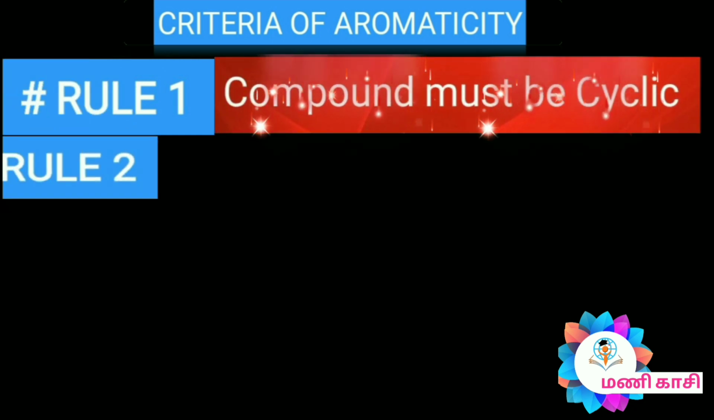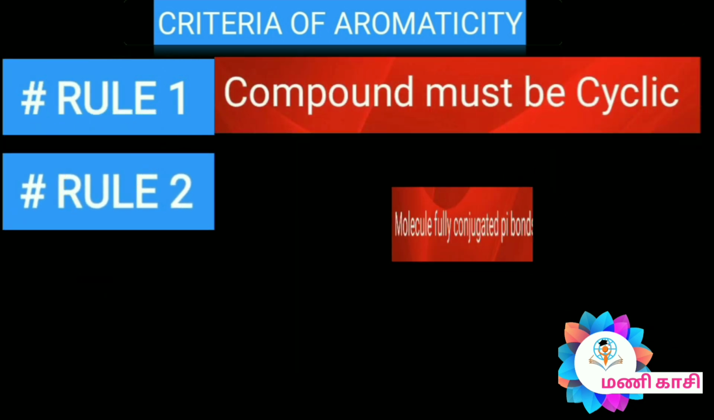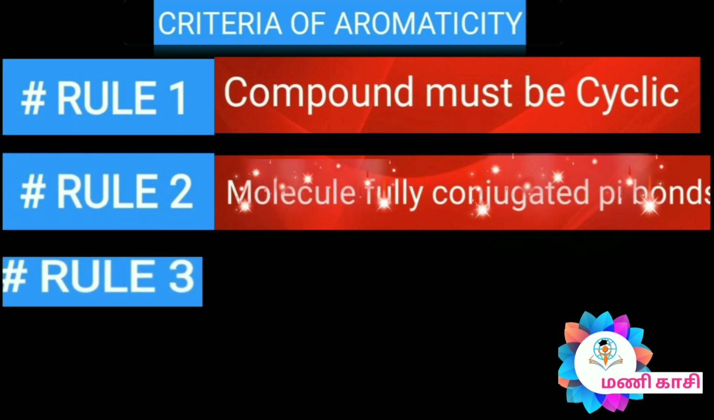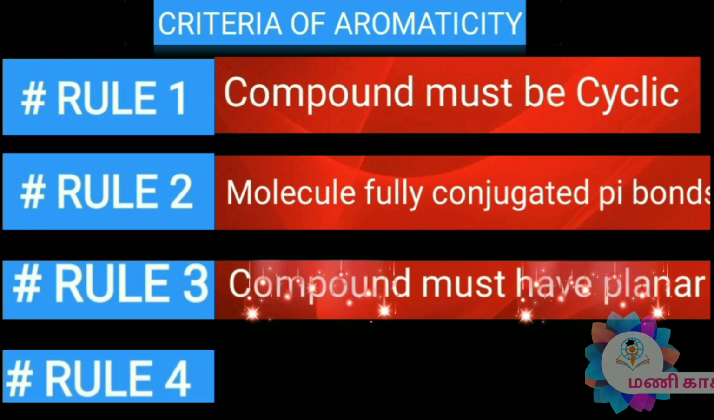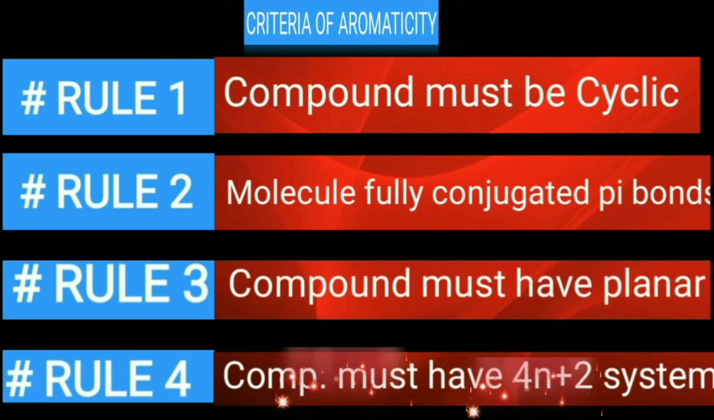Criteria of aromaticity. Rule number 1, the compound must be cyclic. Rule number 2, the compound must have conjugated pi bonds. Rule number 3, the compound must be planar. Rule number 4, the compound must follow the 4n plus 2 system.